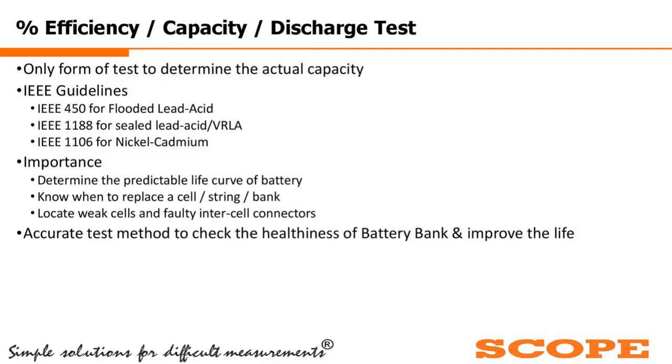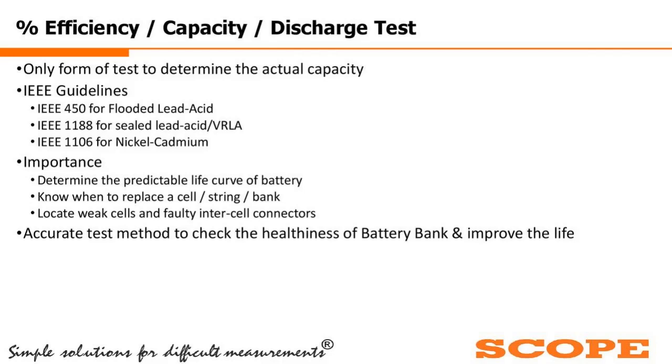IEEE has separate guidelines for the different types of batteries. For flooded lead acid, we have the IEEE 450 guideline. For VRLA type batteries, the IEEE 1188 guideline is there. And for nickel cadmium batteries, the IEEE 1106 guideline is there.